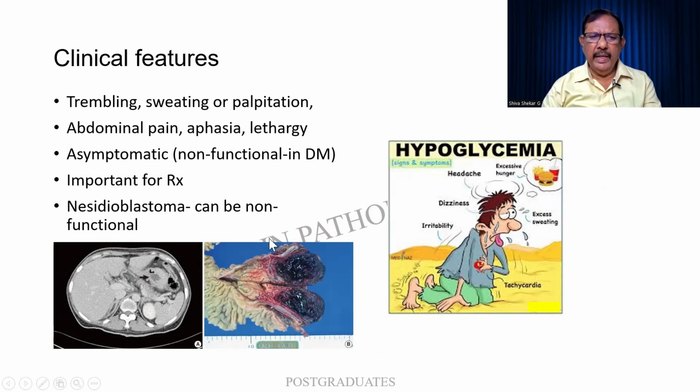Nesidioblastoma, which indicates a tumor as such. In this case, I am finding a well-defined tumor that is circumscribed, having a cystic change that is shown in the CT scan also. And it can be non-functional. And these are all the features of it. Kindly go through.